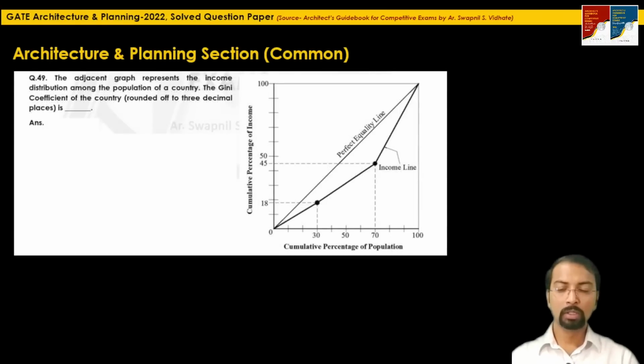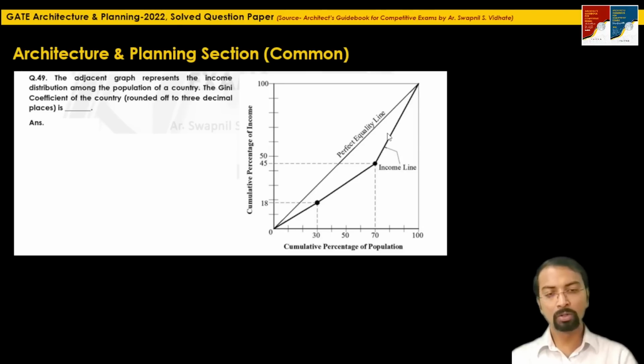All right. So the last numerical question in this section A is question 49. The adjacent graph represents income distribution among the population of a country. The Gini coefficient of the country is how much? They have mentioned this graph. This is the perfect equality line. This is the income line. This graph shows the income line. This is the Lorentz curve. This is also called a Lorentz curve.